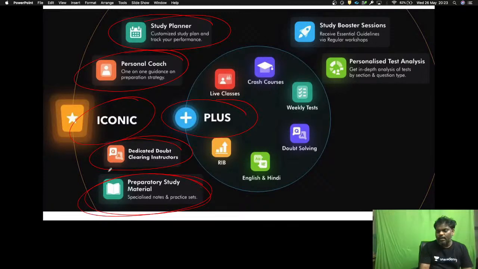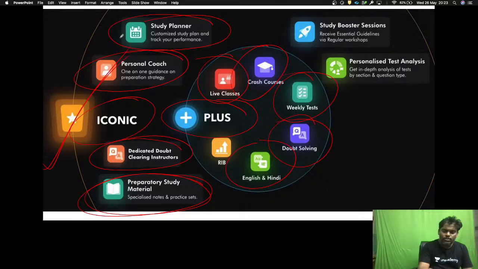In the Plus course, live classes will be there. Crash course will be there. Weekly tests will be there. Doubt solving will be there. English and Hindi are also available. So Iconic has some extra features. If you want, you can go for Iconic. My preference from my side is Iconic, but you can go for any one of them.